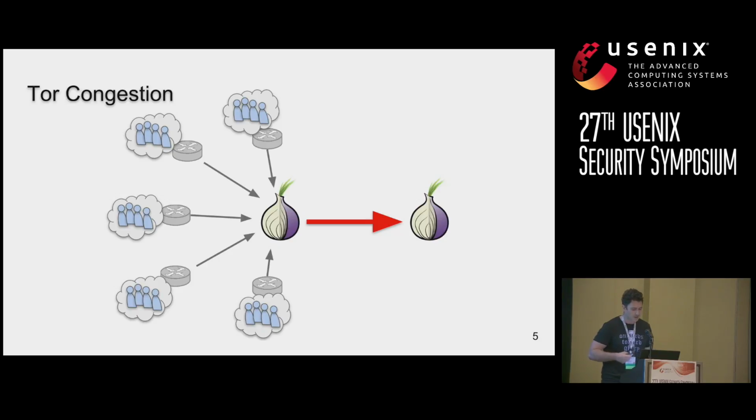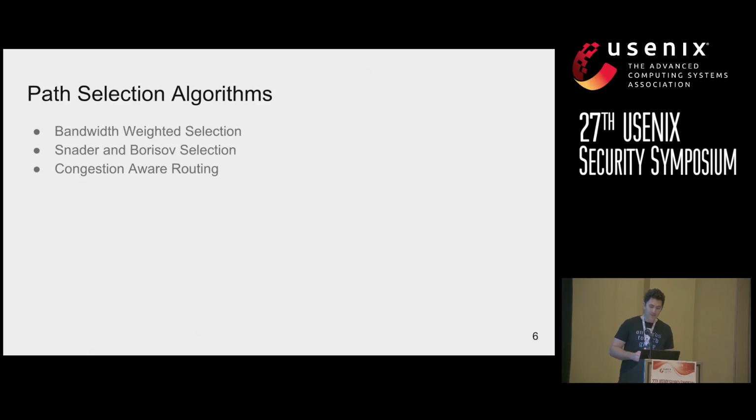Congestion in Tor is also an attribute that may cause clients to experience slow connections. For example, congestion is caused by a large subset of users consistently selecting the same node in most of their connections, causing that node to be overloaded with respect to its computational resources, but also with respect to its bandwidth resources. A way to mitigate congestion and latency in Tor is by strategically selecting paths through the Tor network. Now I'm going to discuss 3 path selection algorithms.